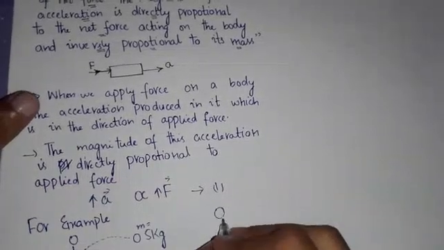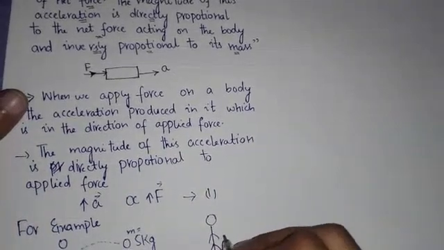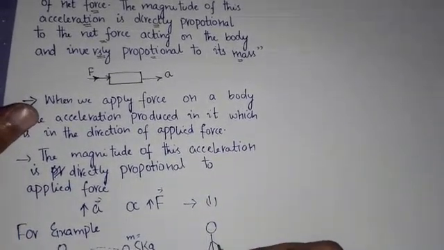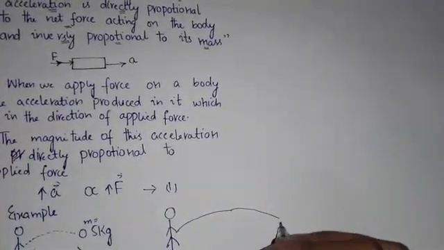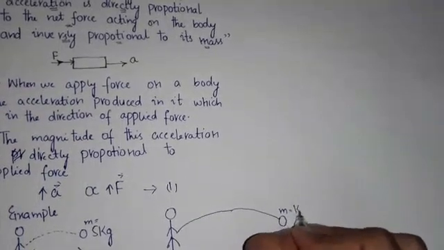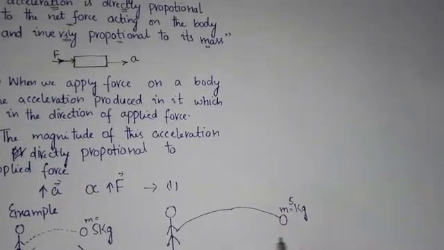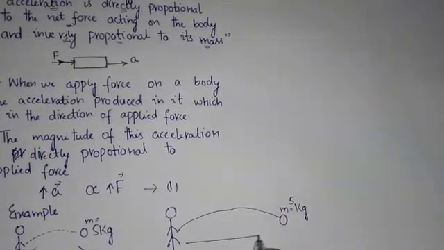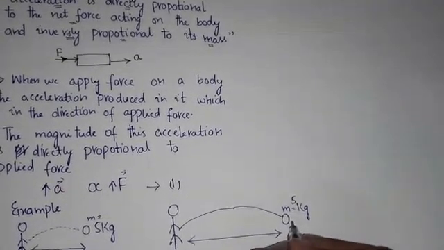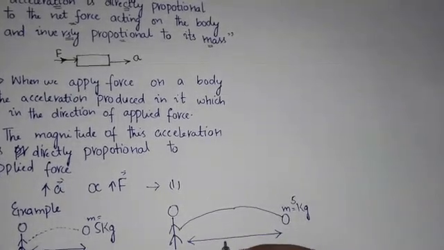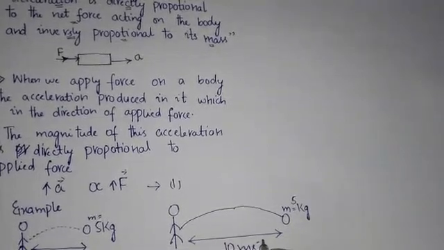If the same stone is thrown by a young man, obviously the young man throws the same stone with much larger force. So in this case, the stone will travel some more displacement, and the acceleration of this body is larger than the previous case. For example, its acceleration is